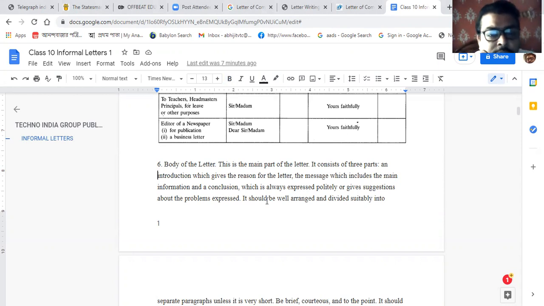First of all, start with the introduction, which gives the reason for the letter. That will be the first paragraph. The next paragraph is the message, which includes the main information. That will be the second paragraph. And the conclusion will be the third paragraph. While writing a business letter or a letter to the editor, three parts should be there, and it is better to divide them into three paragraphs.